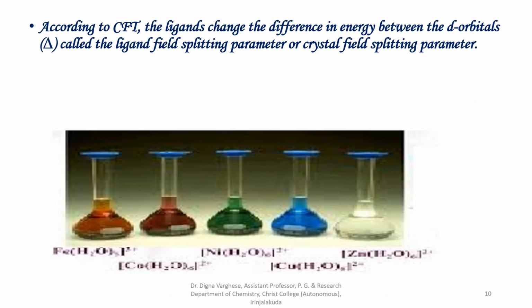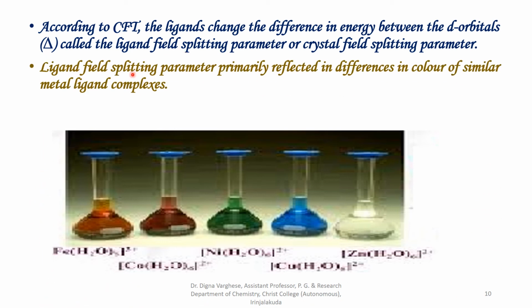According to crystal field theory, the ligands change the difference in energy between the d orbitals, that is delta, which is called the ligand field splitting parameter or crystal field splitting parameter. The ligand field splitting parameter is primarily reflected in differences in color of similar metal ligand complexes.